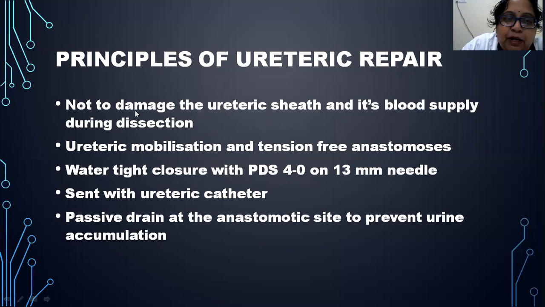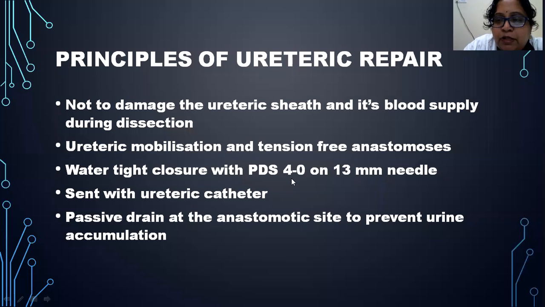If there is minimal or no damage to the ureteric sheath or its blood supply during dissection, so you have to take care not to damage the ureteric sheath and its blood supply during dissection, and the ureter should be adequately mobilized from the bladder, and a tension-free anastomosis should be done, and watertight closure should be done with PDS 4-0 on a 13 mm needle. And what are the numbers in PDS 4-0?